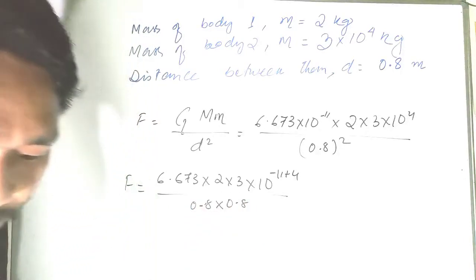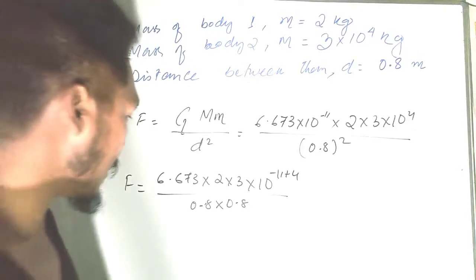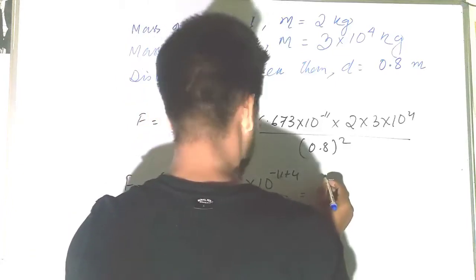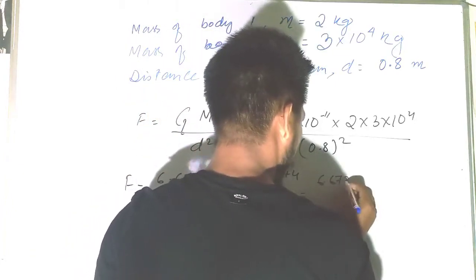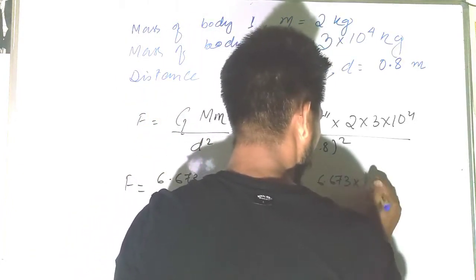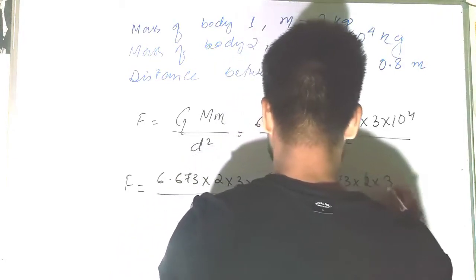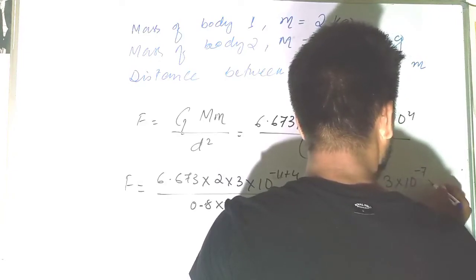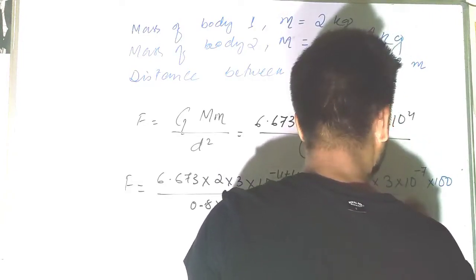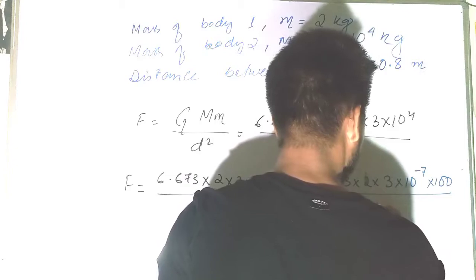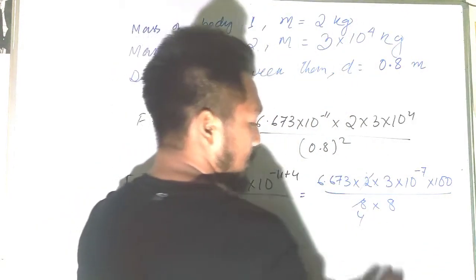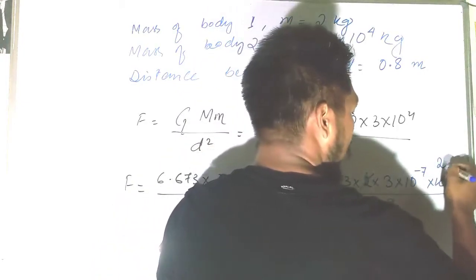So when I calculate this one, our calculation will become nearly 6.673 into 2 into 3 into 10 to the power minus 7 into 100 divided by 8 into 8. So 2 4s are 8, 2 25s are 100.